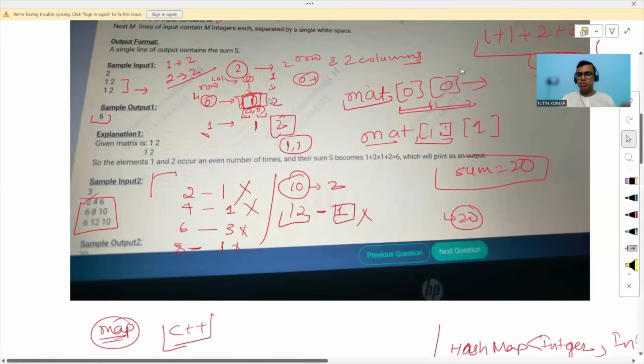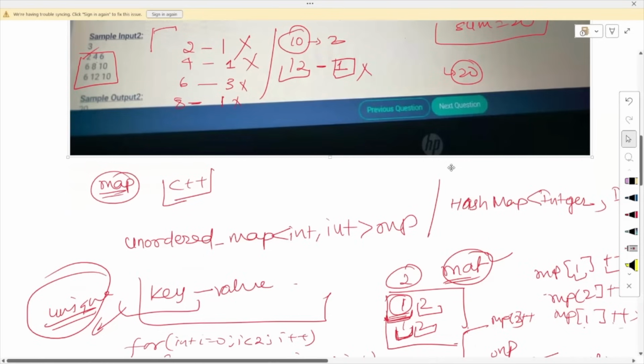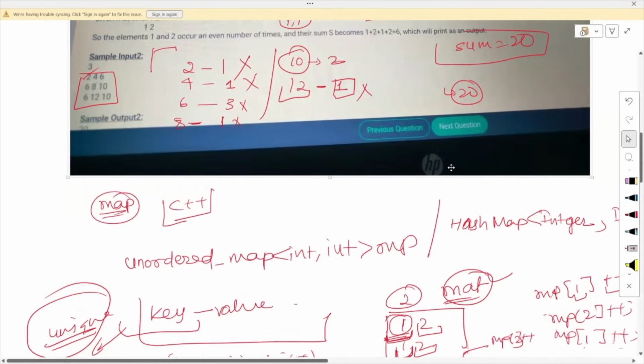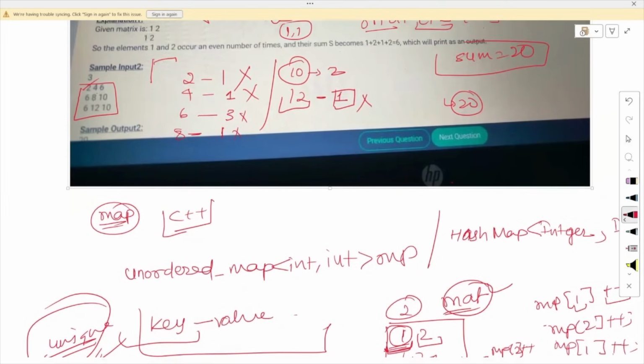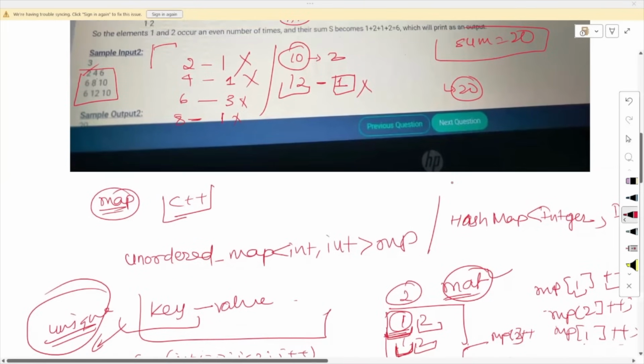Sorry for the mistake, actually my video stopped so far. So now I am re-explaining it to you. You can see what I am explaining here: since 8 occurs one time and 10 occurs two times, 10 occurs an even number of times. So we added 10 two times to my sum. The same thing I am doing here also. 12 occurs one time, so I do not add 12 to my answer. I hope this is clear to you now.